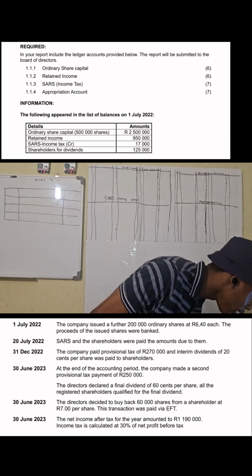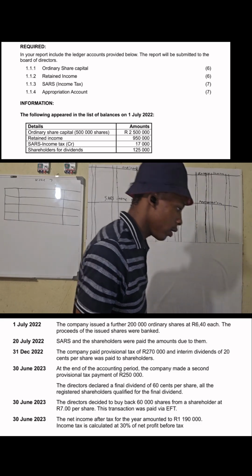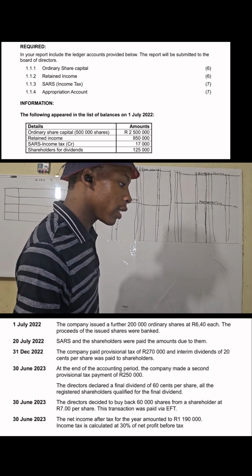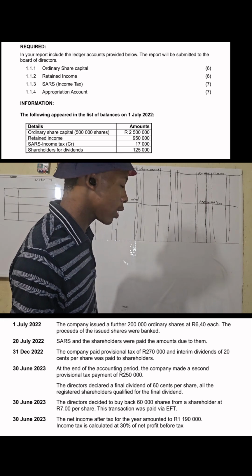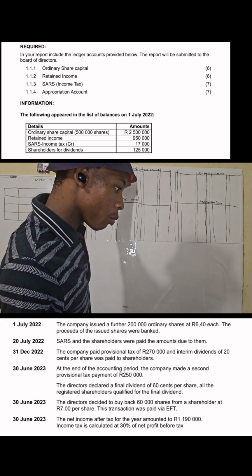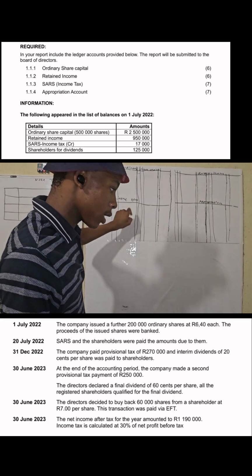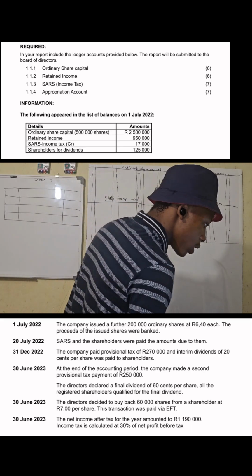You are required in your report to complete the ledger accounts provided below. The report will be submitted to the board of directors. 1.1 Ordinary share capital, 1.2 Retained income, 1.3 SARS income tax, 1.4 Appropriation account. Information below.